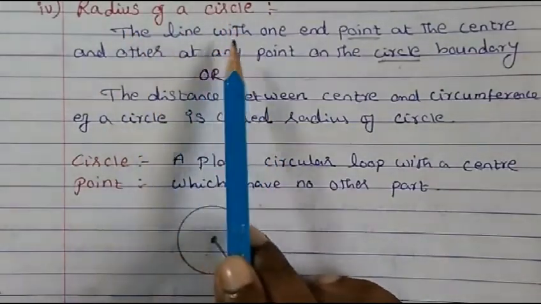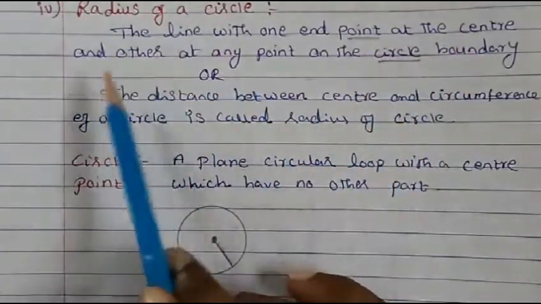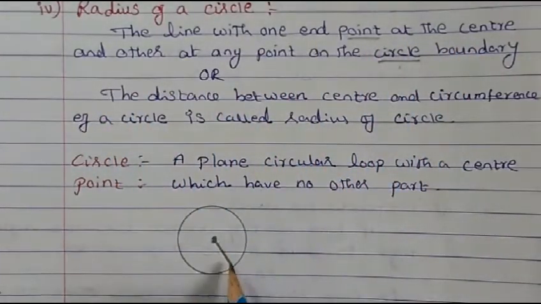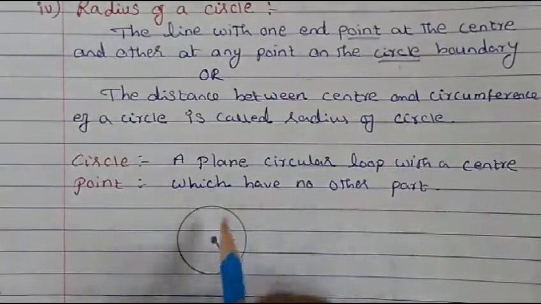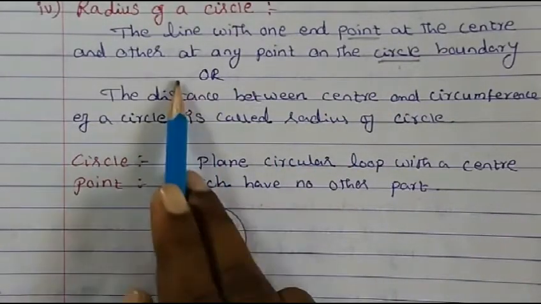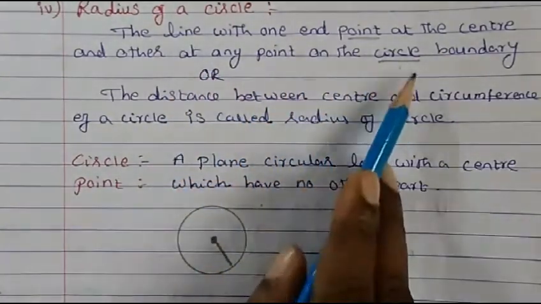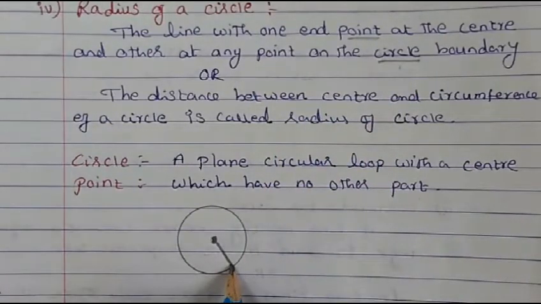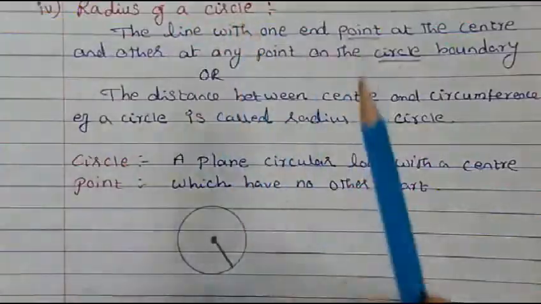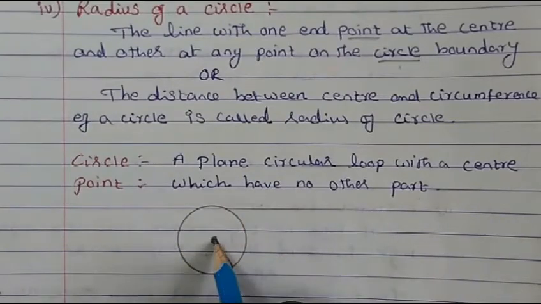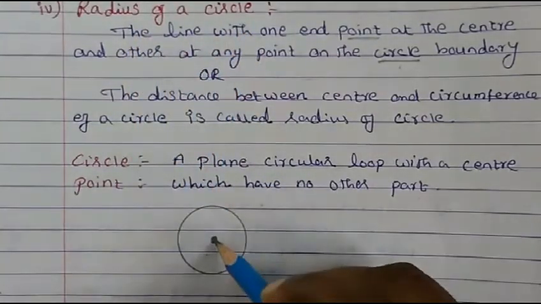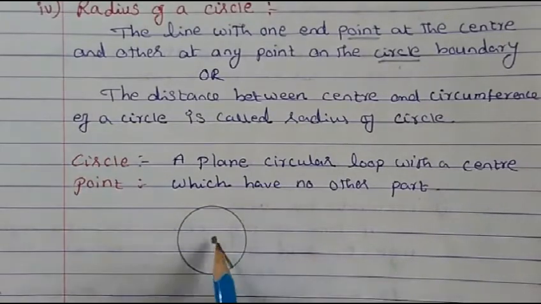So the radius of a circle means what? The line with one end point at the center and the other at any point on the circle. So that is called radius of a circle. We know the meaning of circle, a plane circular loop with a center.